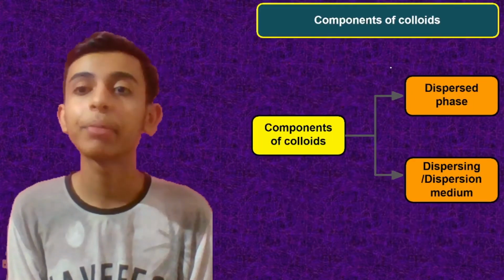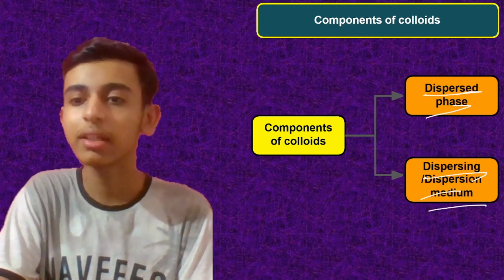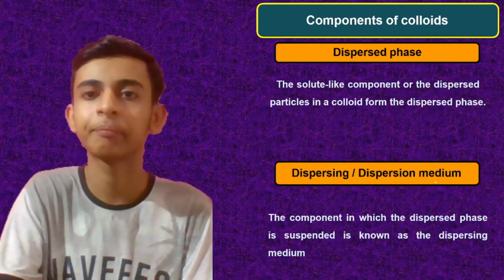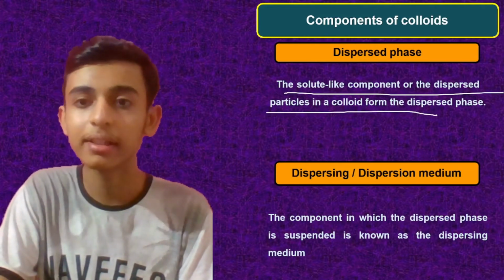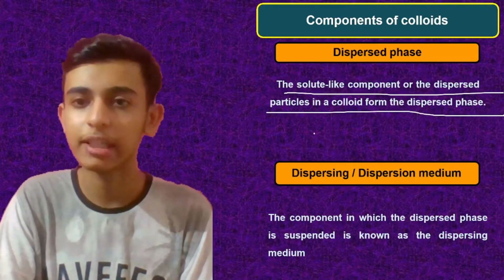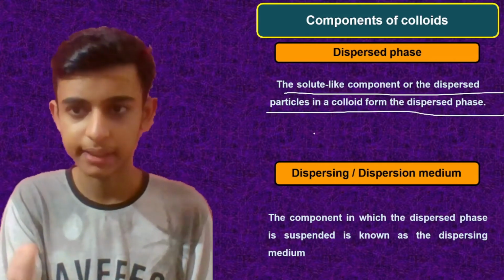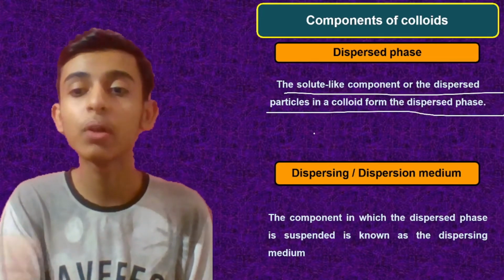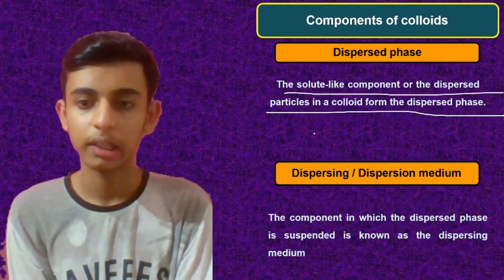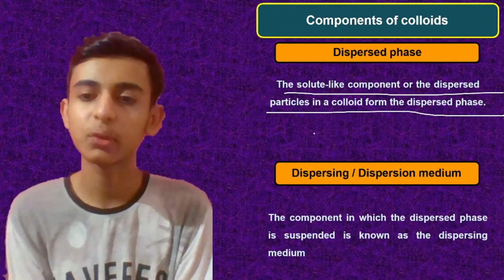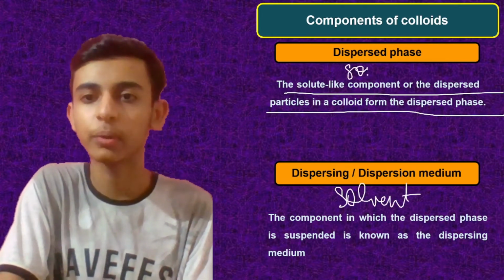Now moving on to the components of a colloid. The components of a colloid are the dispersed phase and the dispersion medium, or dispersing medium. Now what is the dispersed phase? The solute-like component or the dispersed particles in a colloid form the dispersed phase, which are like your solute, the solute-like particles. Okay, they are the dispersed phase. Clear? And what is the dispersion medium? It is the component in which the dispersed phase is suspended, known as the dispersing medium. So it acts like the solvent. The solvent of a colloid is the dispersion medium.